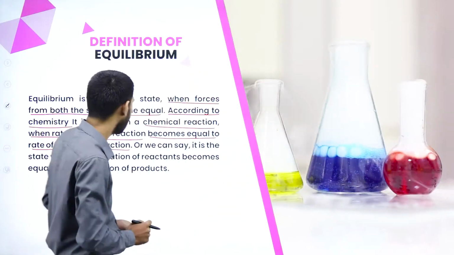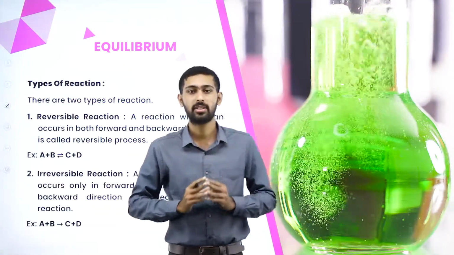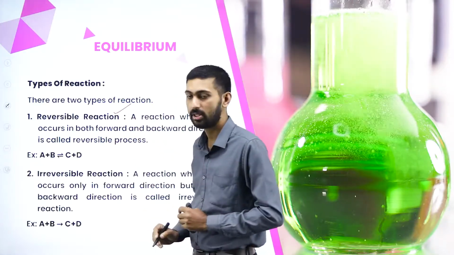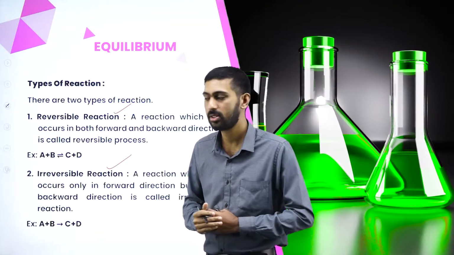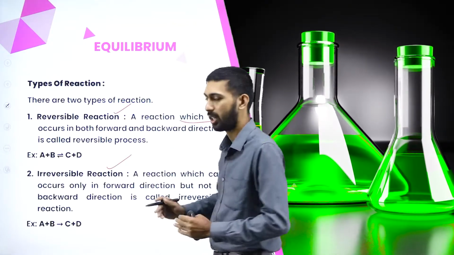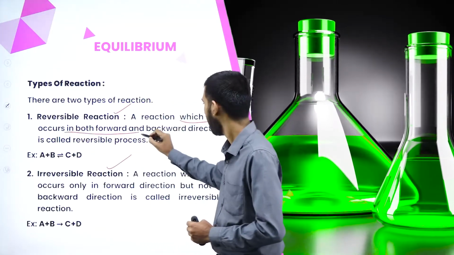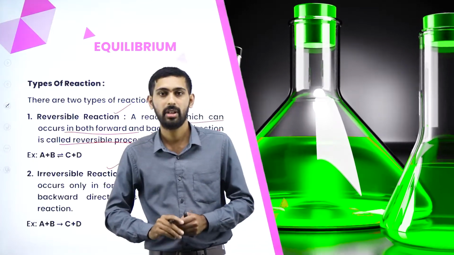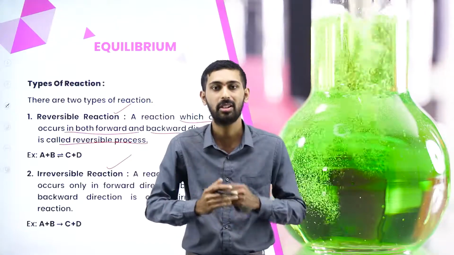Next thing is types of reactions in equilibria. There are two types of reactions in equilibria. First is reversible reaction, another one is irreversible reaction. What do you mean by reversible reaction? A reaction which occurs both in forward and backward direction is called reversible reaction. Means conversion of water to ice, and ice to water, that is known as reversible.